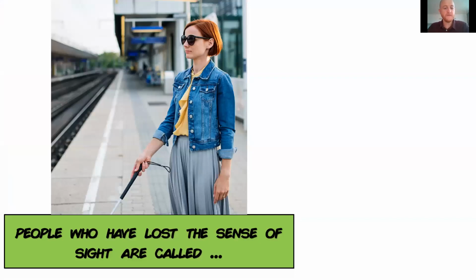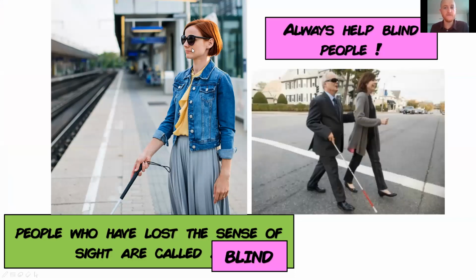Okay, and people who have lost the sense of sight, I think you saw it before, are called blind people, okay? These persons cannot see, so it's very important to help them to cross the street, to help them to walk in the street, or anything. If you see someone with a stick, with a cane like this, try to help them, okay?